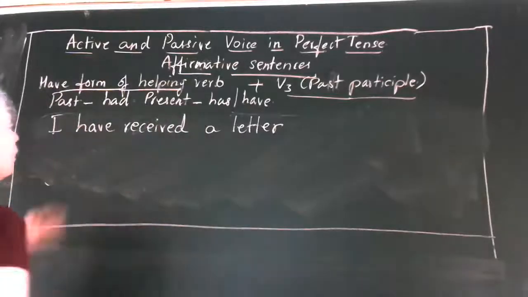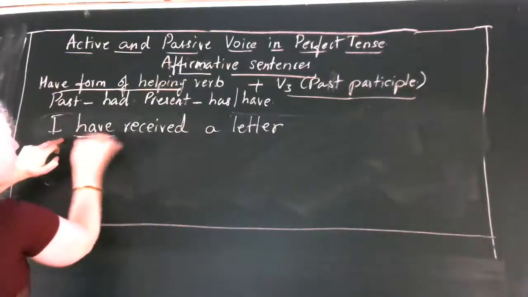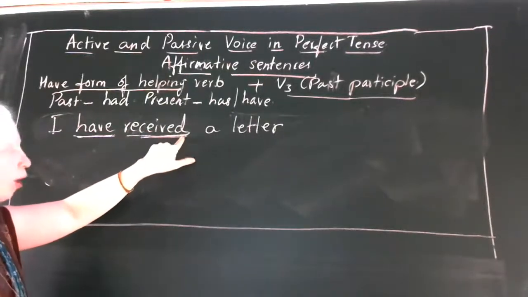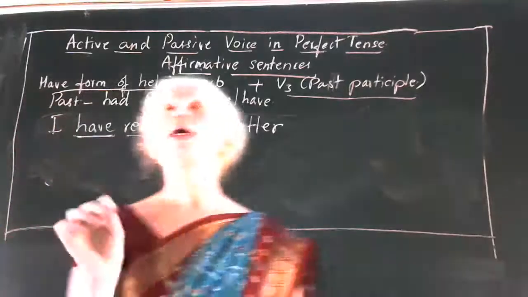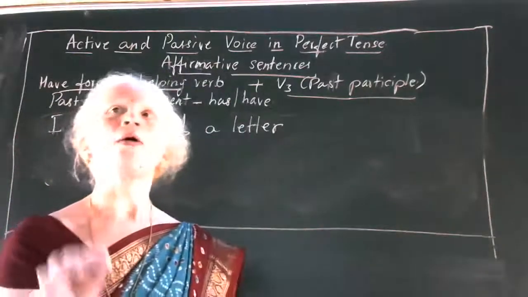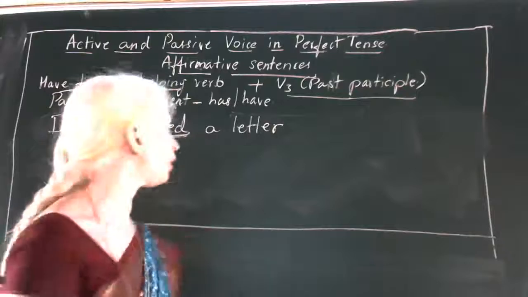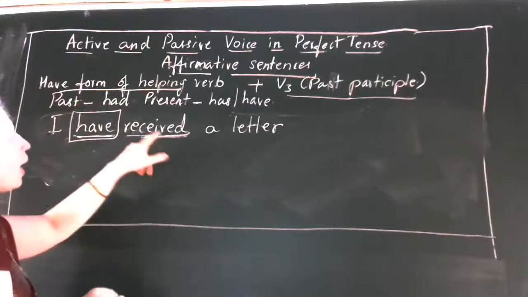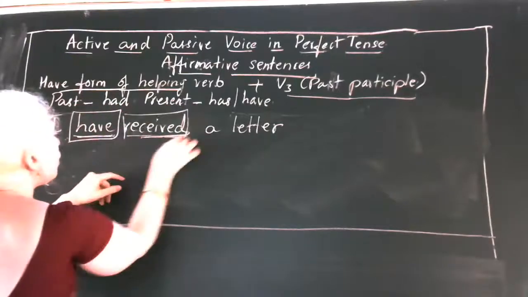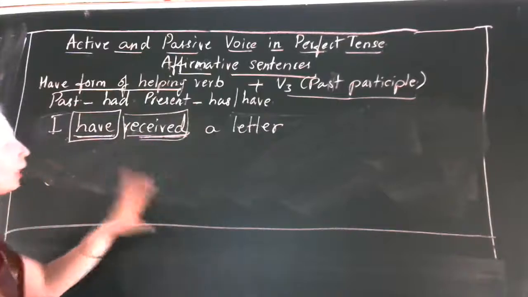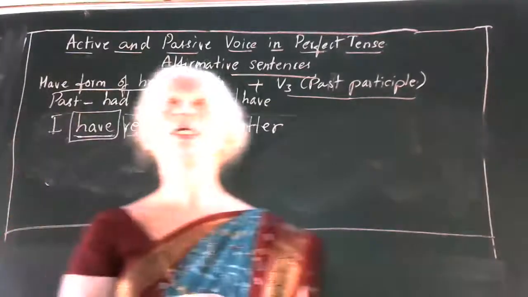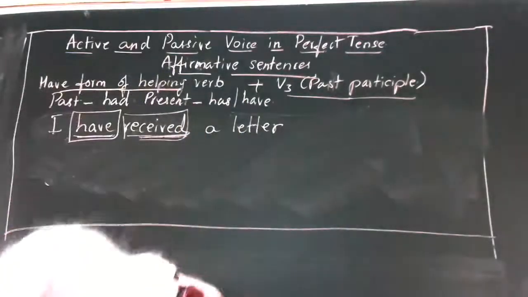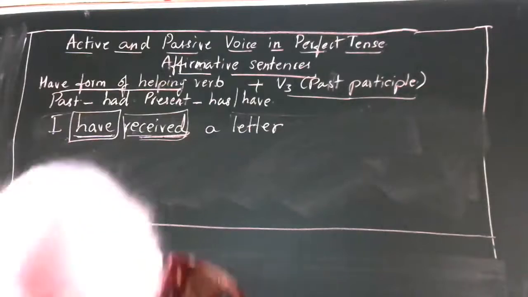So here you can see the have form of helping verb and received. This main verb is in its V3 form. Receive, received, received. So what is a sentence in perfect tense, children? A sentence which has the have form of helping verb and its main verb in V3 form, past participle form, is a sentence in perfect tense. Understood?